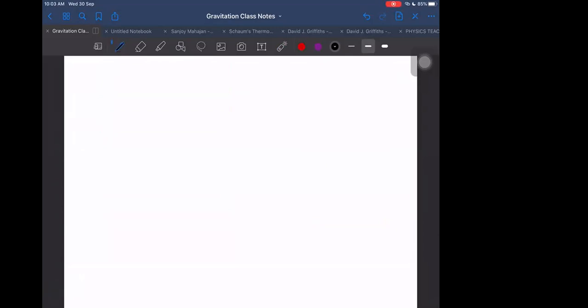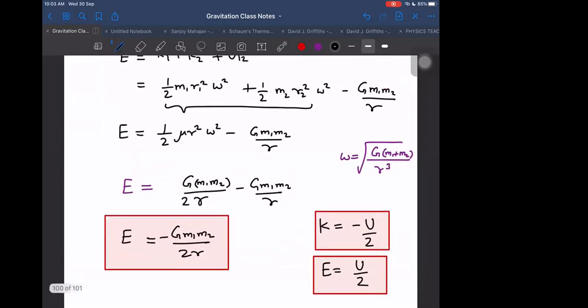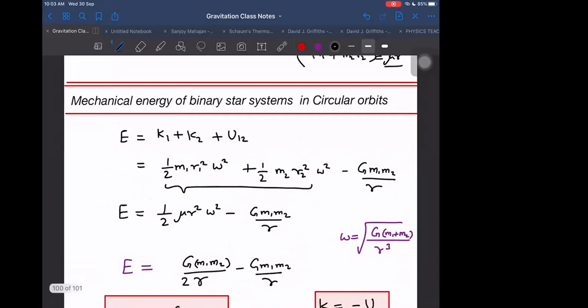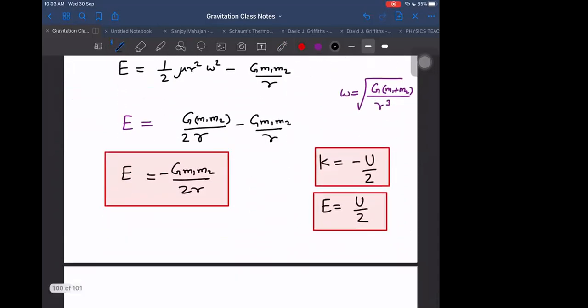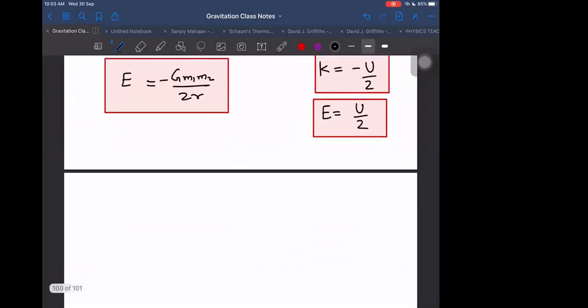For elliptical orbits we can come now. All I need to do for elliptical orbit also is find out this total mechanical energy. I should write it here first. What is the total mechanical energy for elliptical orbit? Minus G m1 m2 upon twice of A relative.